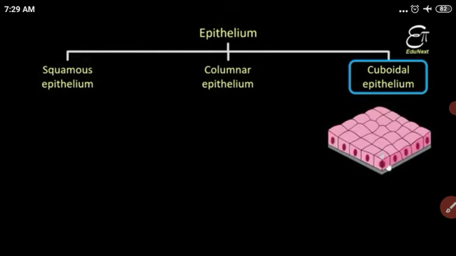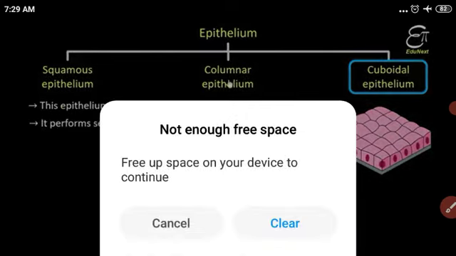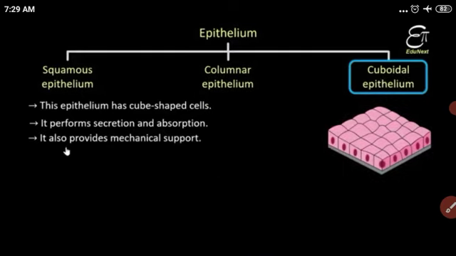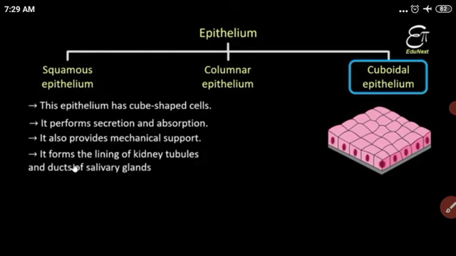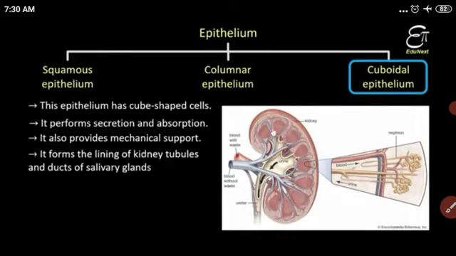Cuboidal means the cell is a cube-like structure. Got it? The epithelial has cube-like cells, so it is called cuboidal. Its main functions are secretion and absorption. Understood? It also provides mechanical support in parts of our body. It also forms the inner lining of the kidney tubules and the ducts of the salivary gland. The cuboidal epithelial tissue is also a single layer. It forms the kidney tubules.